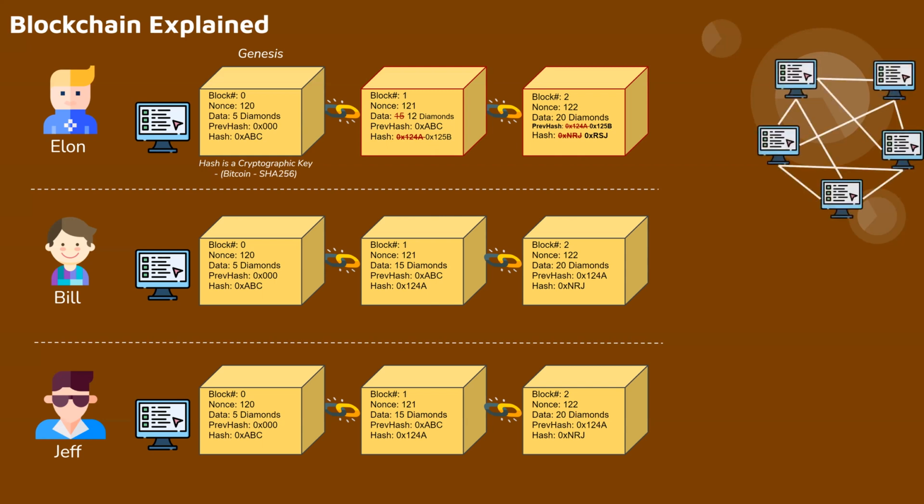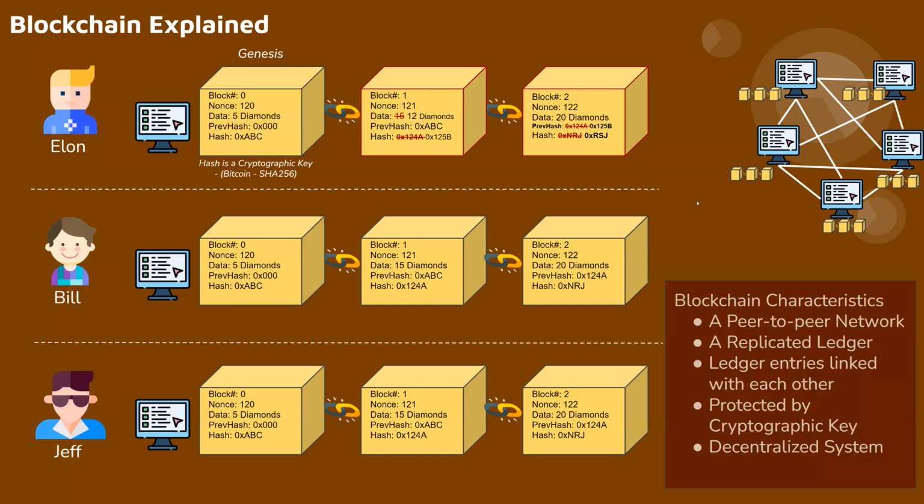So it basically is a network of computers with their own blocks chained together. As and when new data comes in, it will go on adding onto this chain. So blockchain has these important characteristics. A peer-to-peer network, decentralized, there is no central record keeper, a replicated ledger, that means everybody has their own copy of the ledger.